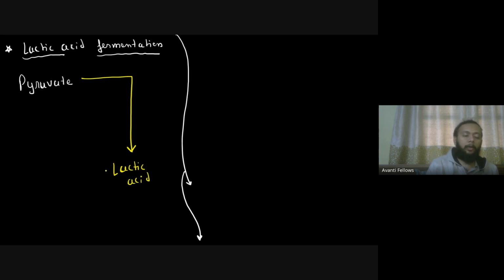Now, if someone asks you, "Kya ye lactic acid banta kahan pe?" So you can find them happening in some of the microbes, some bacteria can make that. But uske alawa, lactic acid can be seen forming in human beings. You can find this molecule lactic acid getting accumulated in your muscles. तो आपके skeletal muscles के अंदर आपको ये बनते हुए मिल सकता है.